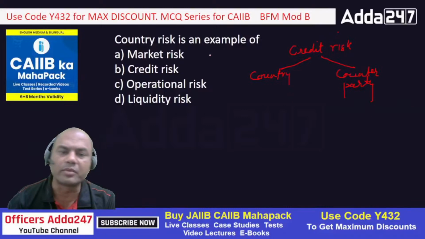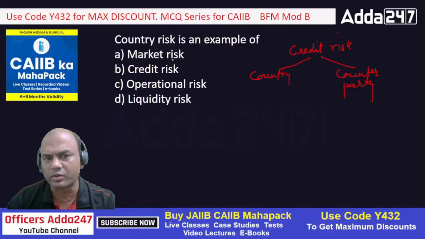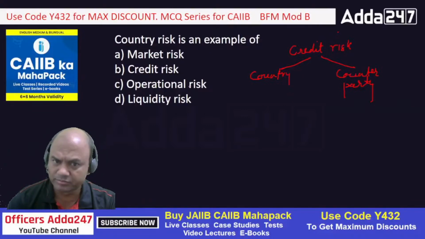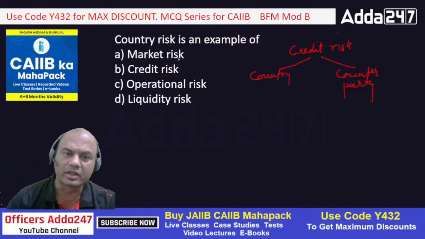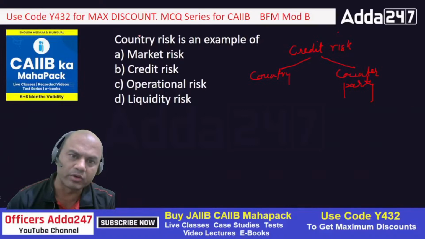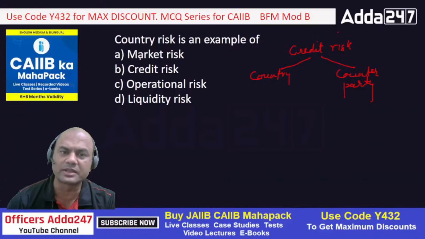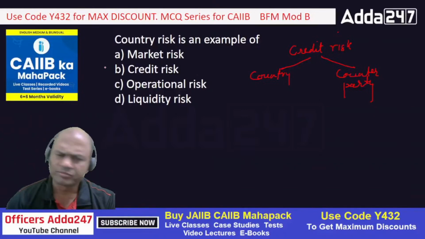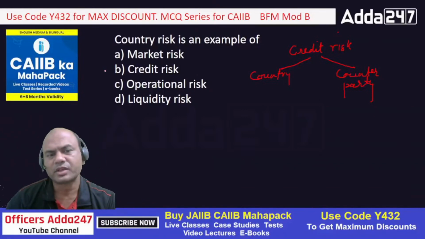Market risk is a different ball game altogether. Similarly, operation risk. So now country risk is an example of A, B, C or D? Obvious? C. You have got this point.